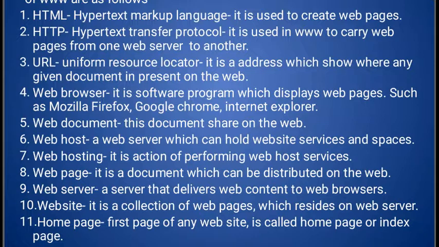Then we must have an internet connection for this. Then we can open our web browser, Google Chrome. Then we type our website name, which we have already created, in the address bar. Then if our internet is working, our website will display on our web browser and we can visit our website. The first page of our website is our home page. So these are the things which share our data with the help of www on the internet.